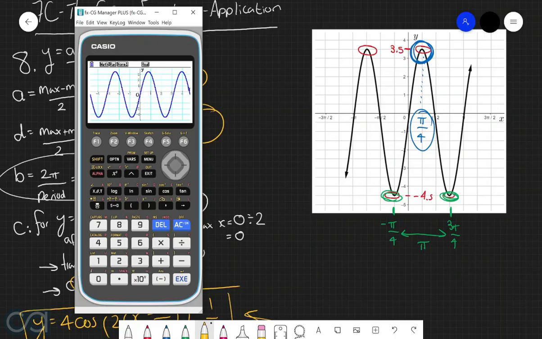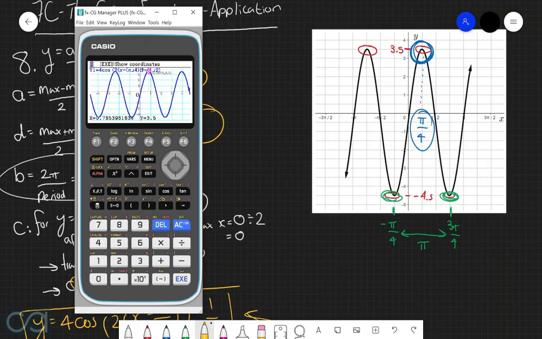So on the graph, we can see that we have a maximum point at negative 3 pi over 4 and positive pi over 4. So let's confirm that we've got those over here as well. So at negative 3 pi over 4, we have this maximum value at positive 3.5, which is great. That's exactly what we want. And if we check out when x is equal to pi over 4, we have the exact same thing, which is really good. And we can also see that on the original graph, we have minimum points when x is equal to negative pi over 4 and positive 3 pi over 4. So let's make sure that these here are matched as well.